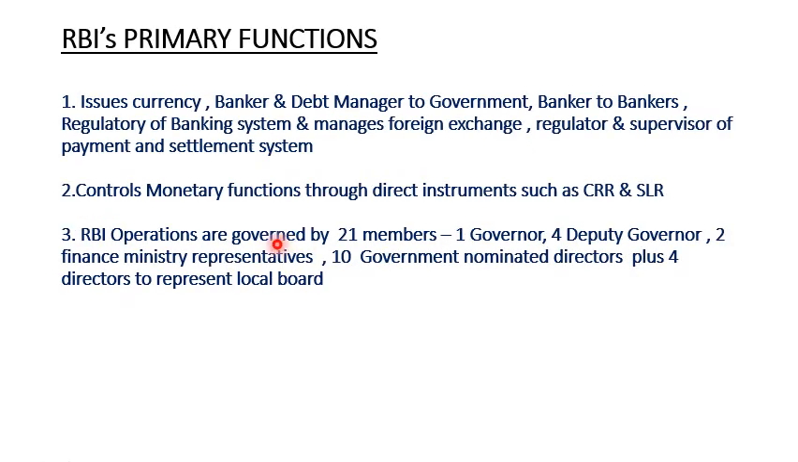The main function of the Reserve Bank of India is to issue and regulate currency notes, and it regulates and supervises banks and other financial institutions. Another main function of RBI is to control monetary functions and control the nation's foreign exchange reserves. It controls the money supply through monetary and fiscal policy, which we will see in detail later. RBI's operations are governed by a total of 21 members: one governor, 4 deputy governors, 2 finance ministry representatives, 10 government nominated directors, plus 4 directors to represent the local boards. These are the total 21 members.